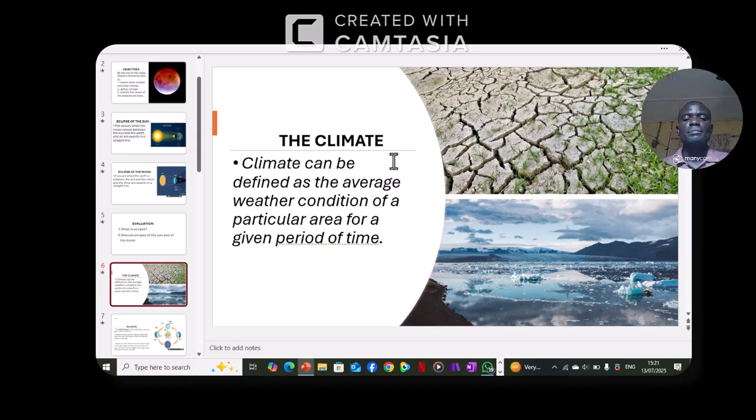Also we discussed climate, and we said climate is defined as the average weather condition of a particular area for a given period of time. Don't forget that.